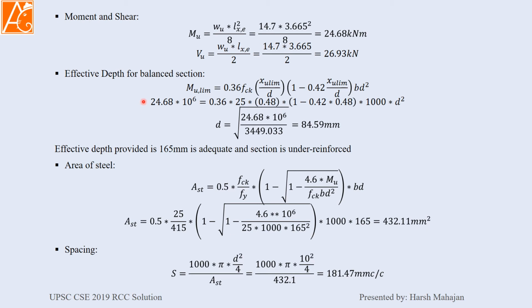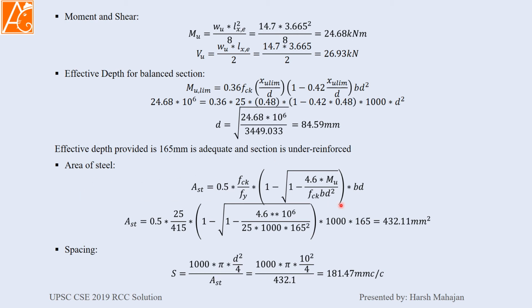So what I want my concrete of the beam to resist is this amount of moment, which is 24.68, our factored moment. Now, finding the depth required to attain the balanced section, I am getting a depth of 84.59 mm and we are providing 165 mm. That means our section is adequate and it is under-reinforced.